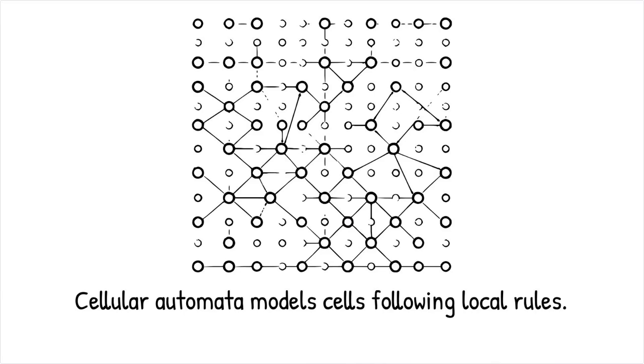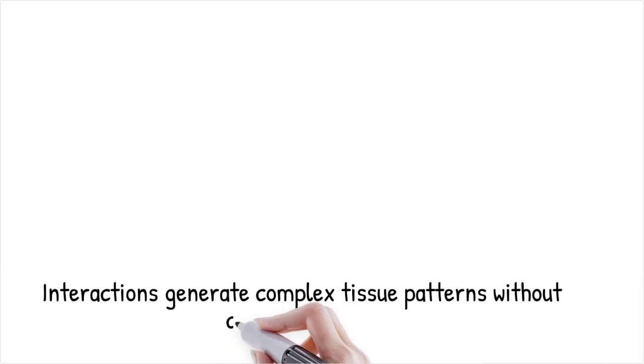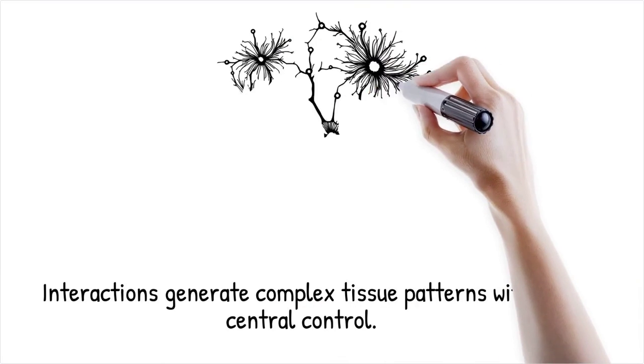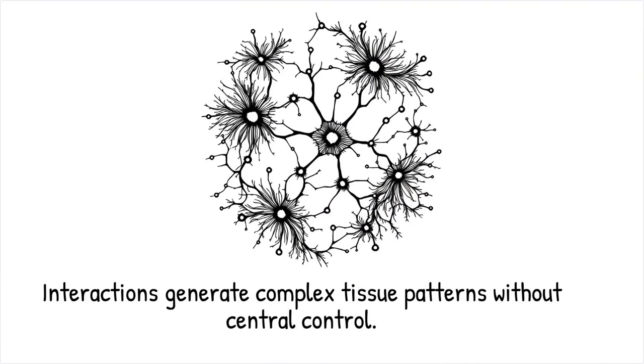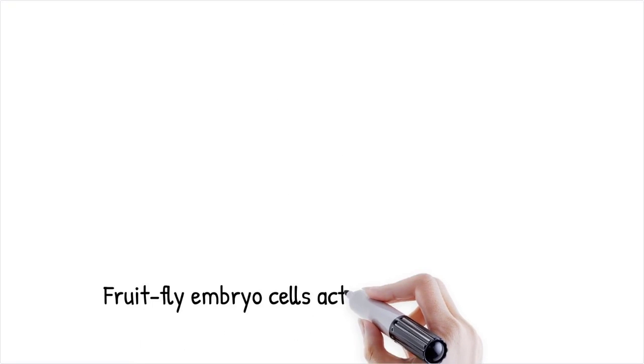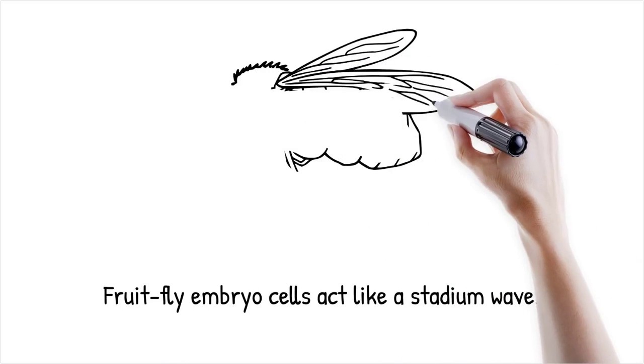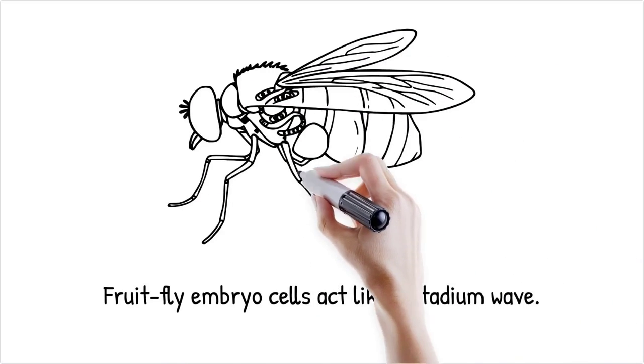CA are discrete models where each cell on a grid updates its state based on simple rules and the states of neighboring cells. In biological tissues, individual cells similarly sense and respond to signals from adjacent cells, effectively following local if-then rules. Over time, these interactions generate complex tissue-level patterns without central control. This resemblance suggests that tissues may perform decentralized computation as they develop, maintain, and heal.